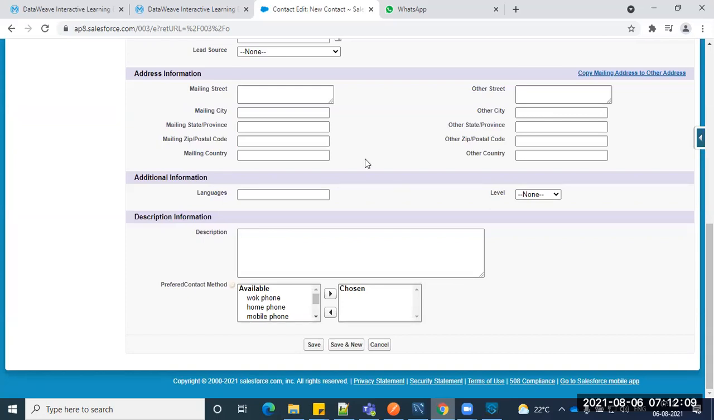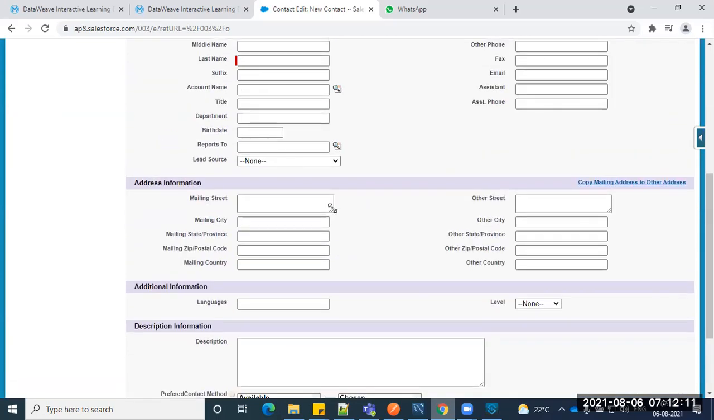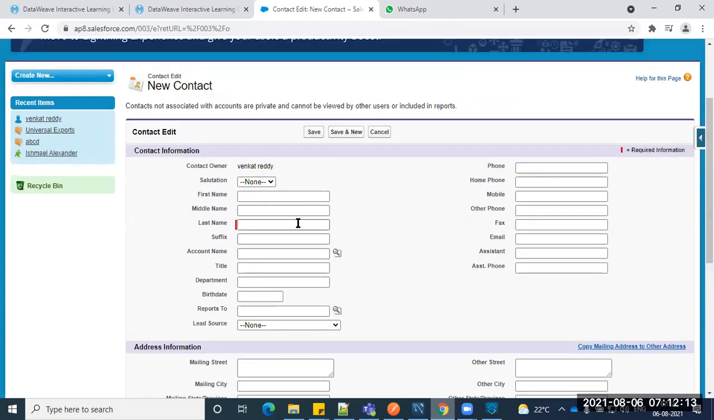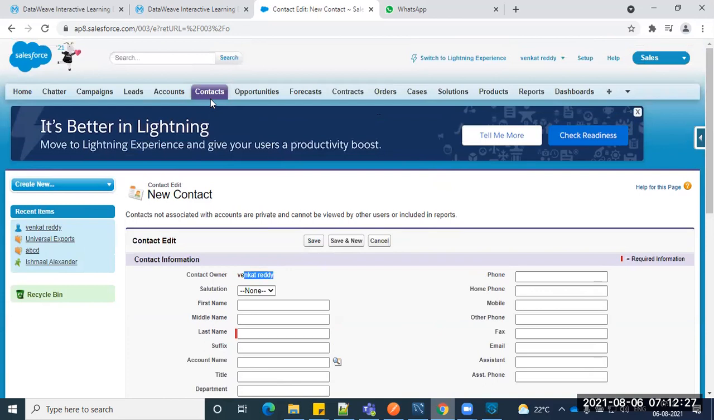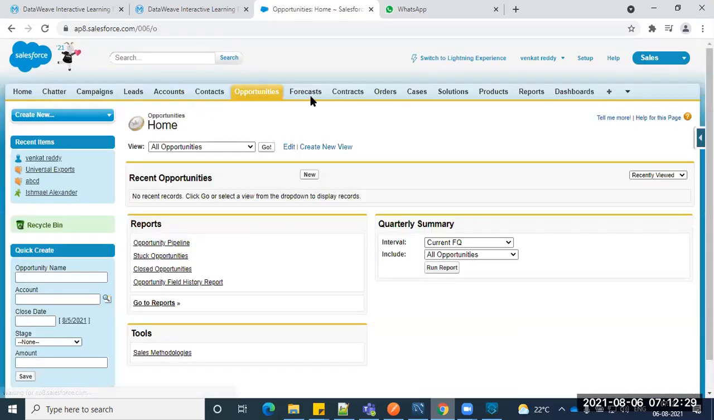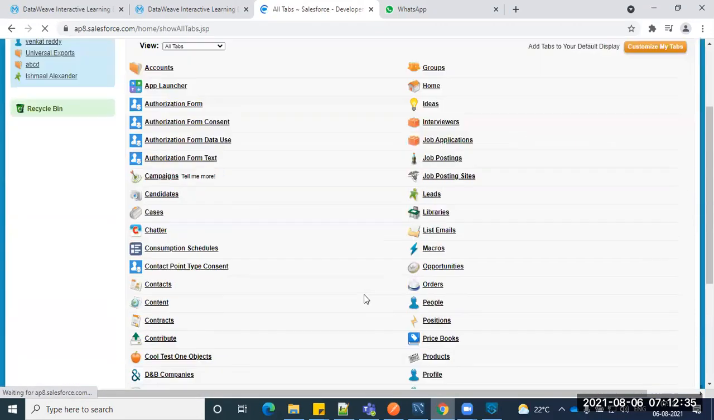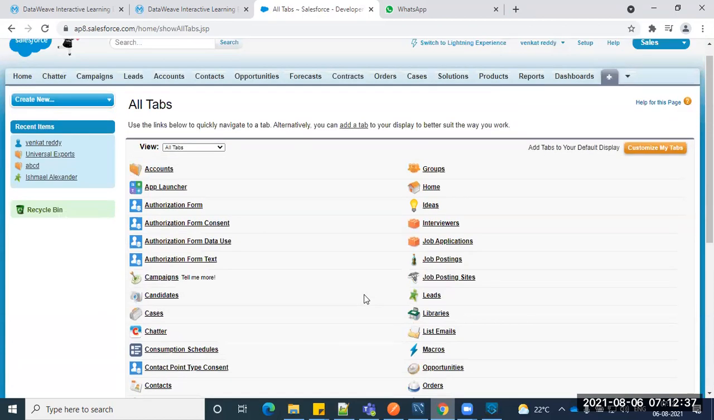Okay, but programmatically, so this is manual: you can enter the data and create a new contact. But we have to create it programmatically through MuleSoft. We'll try to integrate with Salesforce and create the new account. We'll see it that way. As I said, each one is nothing but a table here. You can see more if you click the plus symbol. Actually, these are all objects.